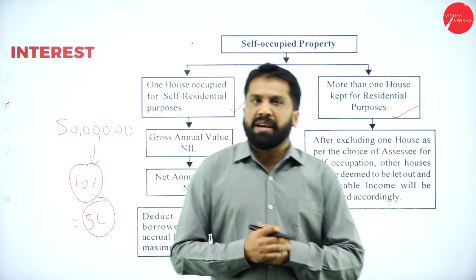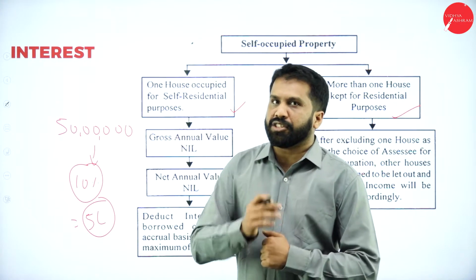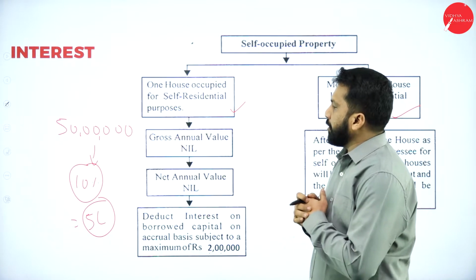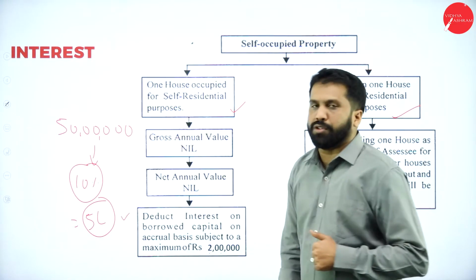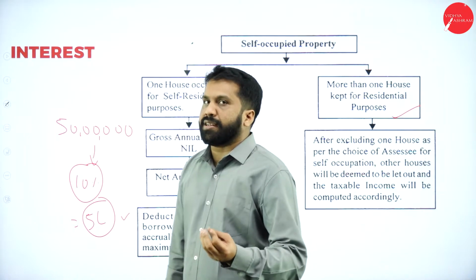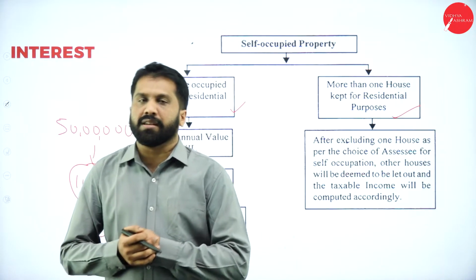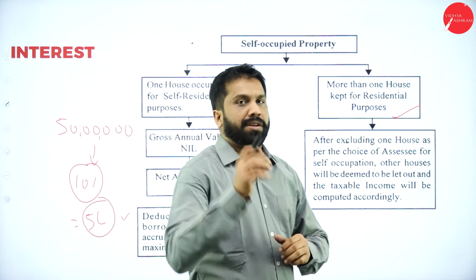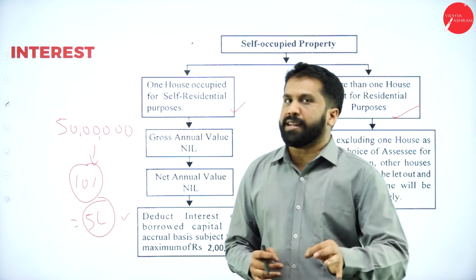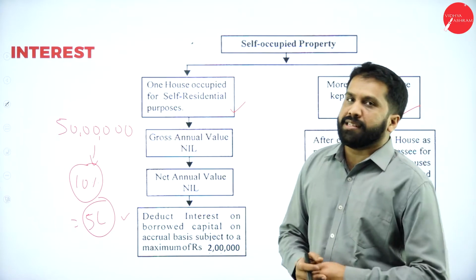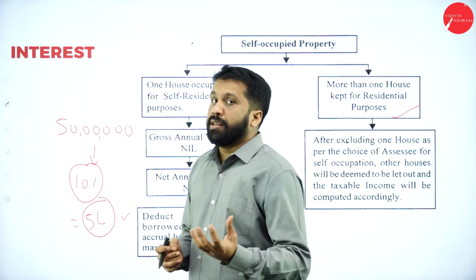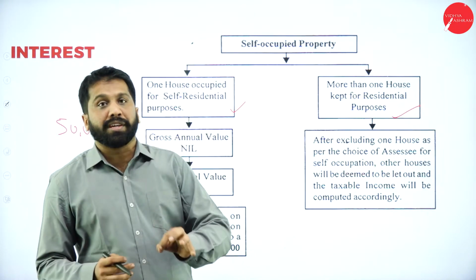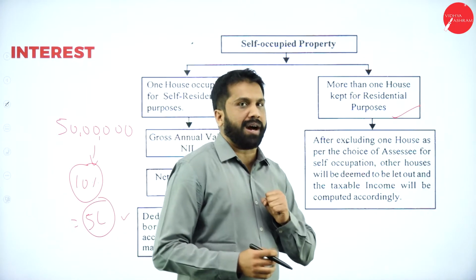Now, if you are paying 5 lakh as interest, what happens here? This 5 lakh whatever you pay, you can claim as your deduction. At the end, after taking your gross annual value minus municipal tax, you will get net annual value. You minus 30% as standard deduction, you will get some value. From that value, you can minus the interest part.